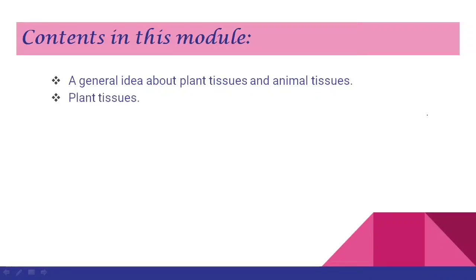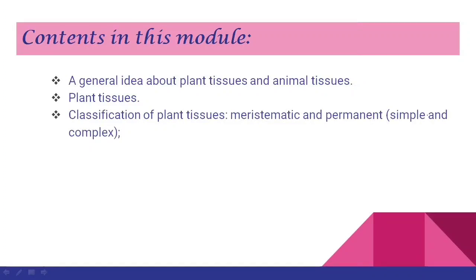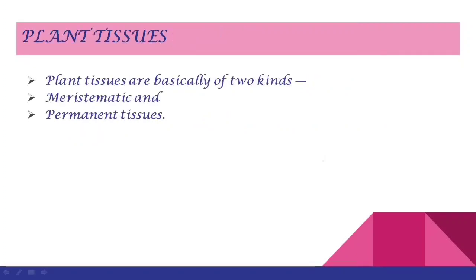Then we will see the details of plant tissues and the classification of plant tissues into meristematic tissue and permanent tissue. Today this classification will be an introductory part, and in the next class we will study meristematic tissue and permanent tissue in detail. So let us begin for today, children.